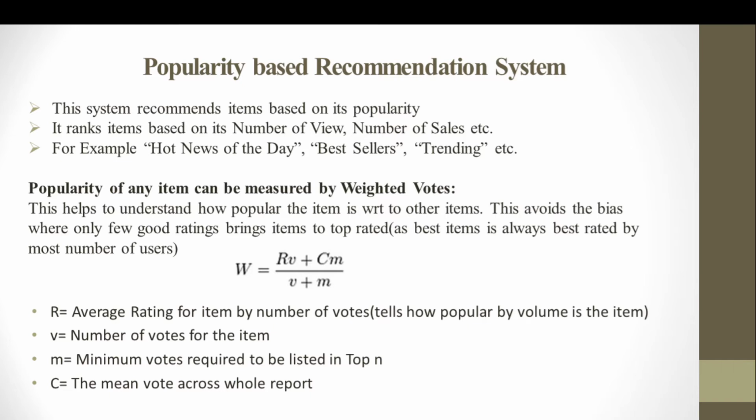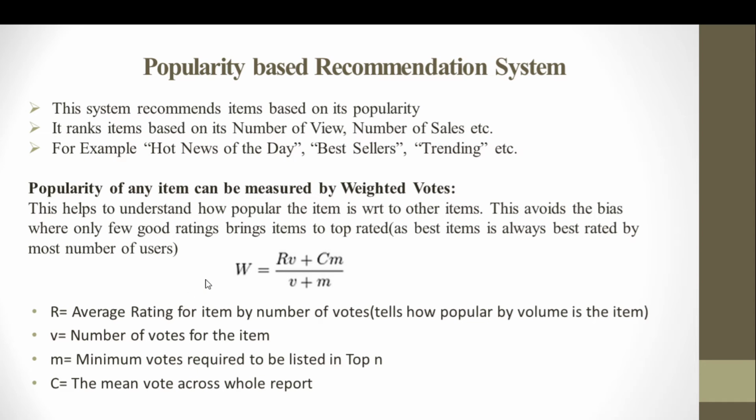So for that, we take weighted votes. A weighted vote is a measure by which we try to understand, amongst all the different items we have in our repository or inventory, relative to all the available items, how popular the given item is. By this method we figure out how popular the specific item is with respect to other existing items in the inventory, right?